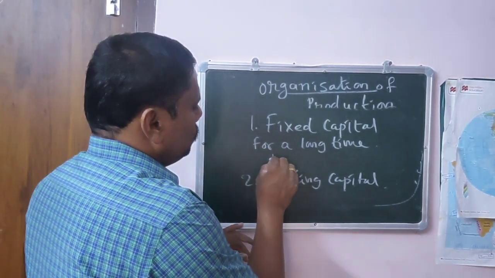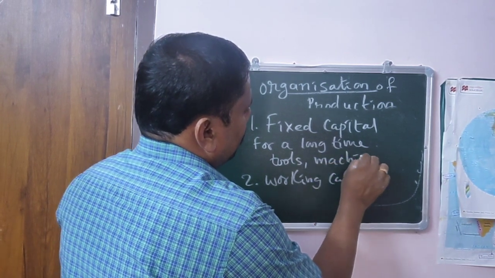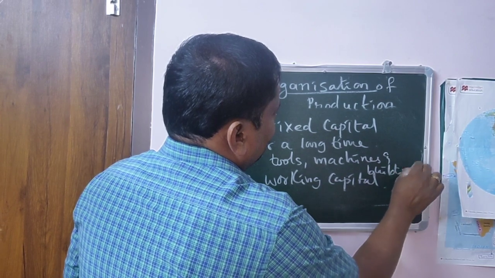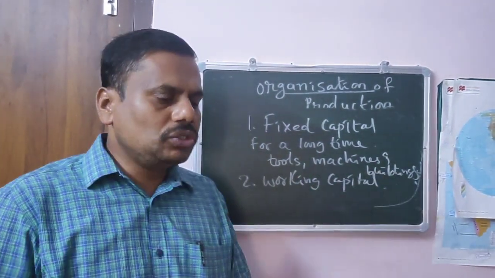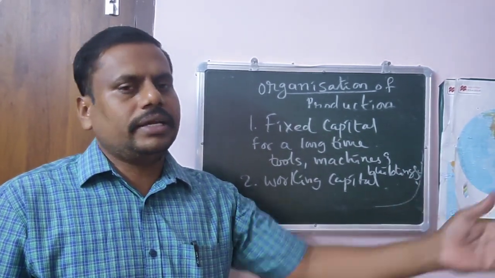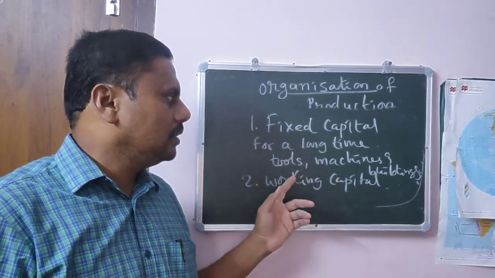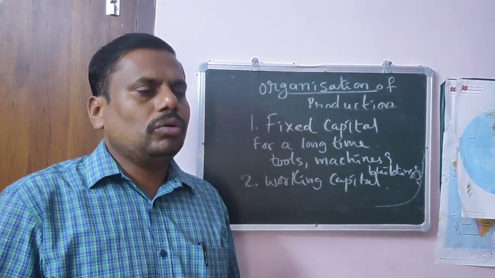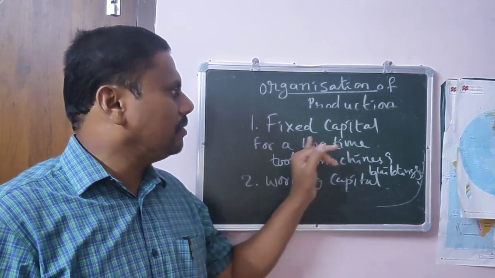For example, tools, machines, and buildings. What will come under fixed capital? Tools, machines, buildings. Once you fix the machine, no need to replace that after 5 years or 10 years. Once you purchase the tools, no need to replace that. Once you construct a building in order to do production, no need to replace that. So all these come under what? Fixed capital.